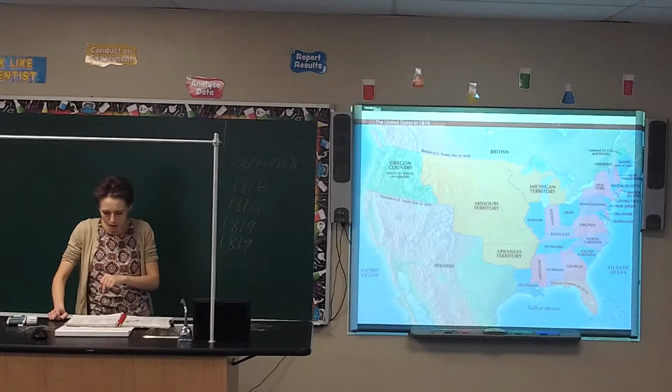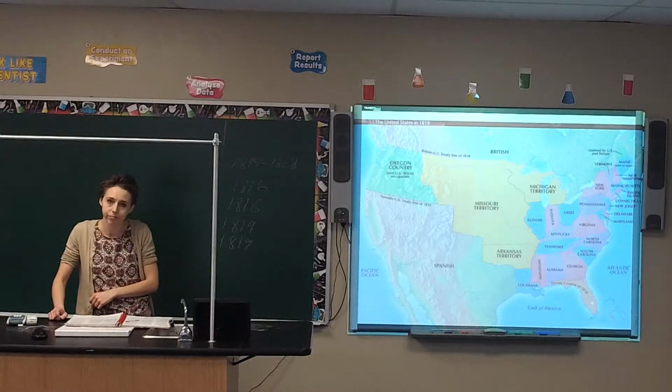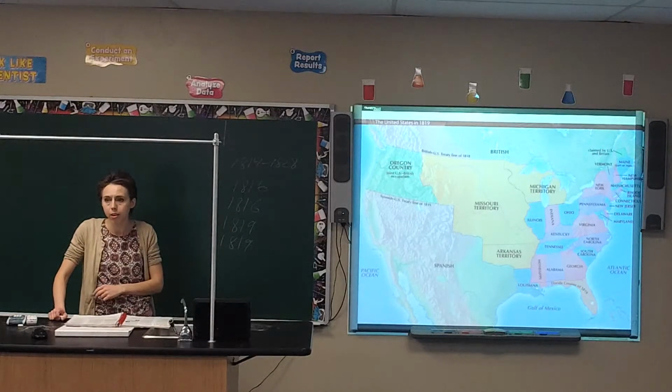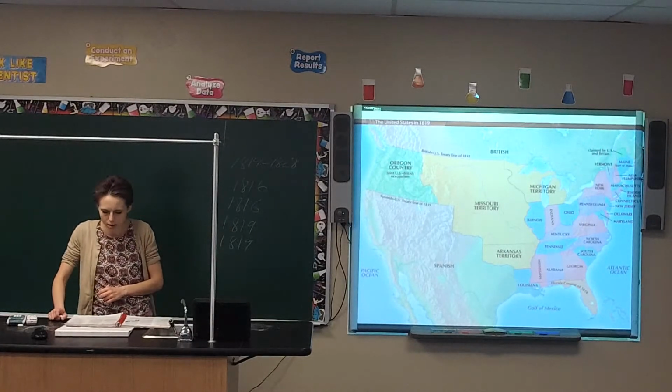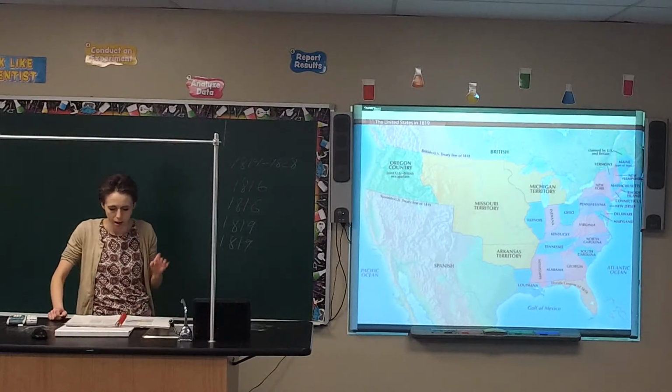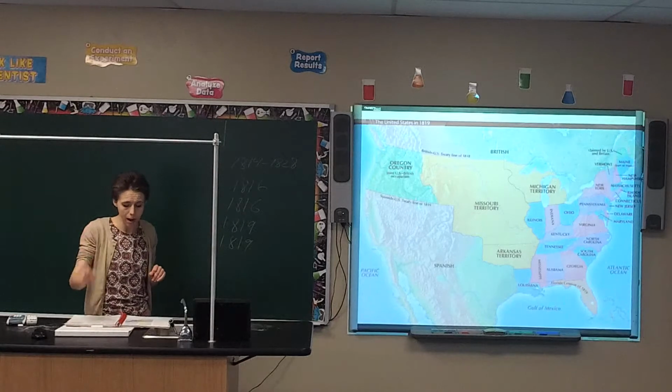What was important about the Rush-Bagot Agreement between us and Great Britain? Remember, we would demilitarize the zones up by the Great Lakes region, and then later on, we had a treaty with the 49th parallel, establishing it as the border up there. Alright, that's as far as we got on page 138.